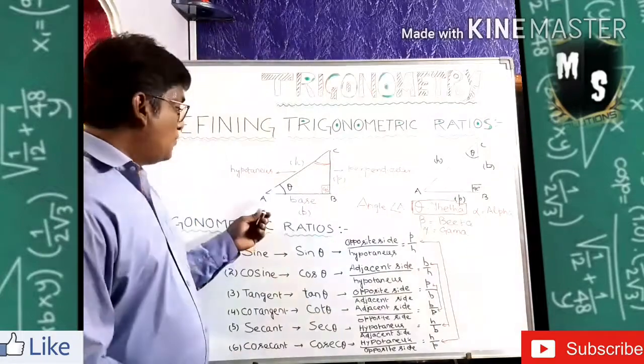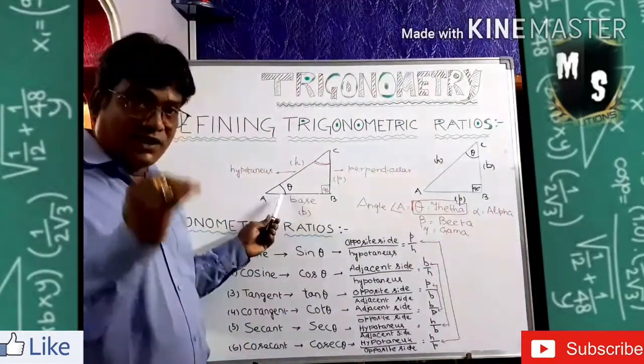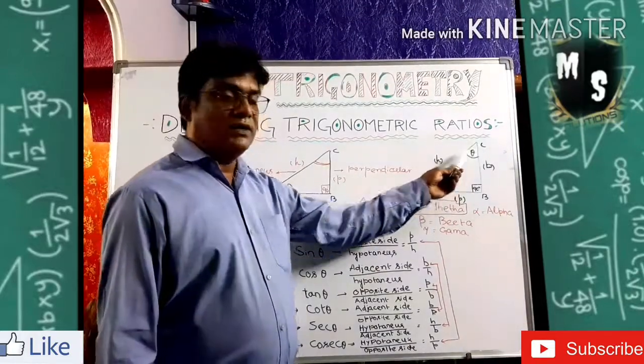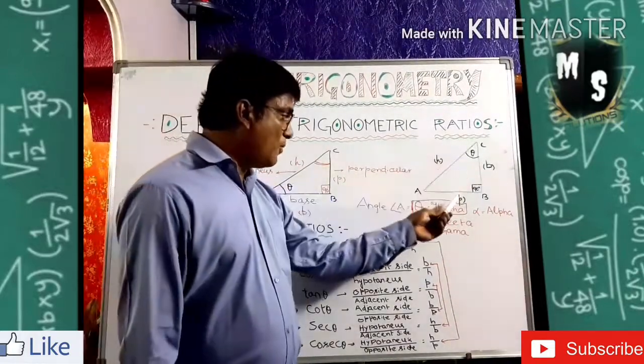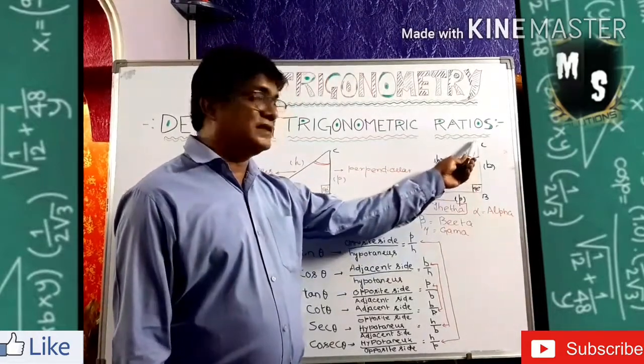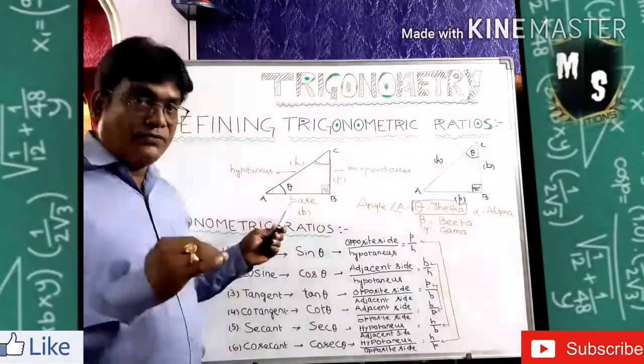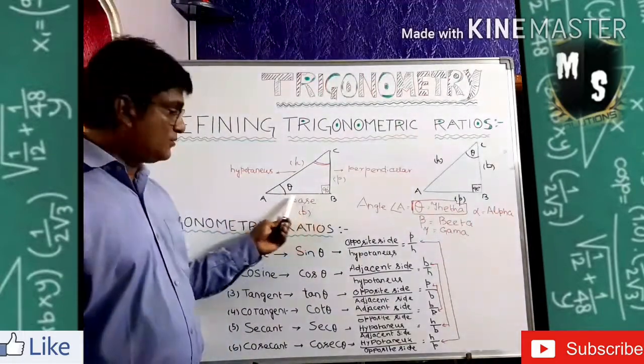So I hope you already judged the two positions of theta now, where theta is in the down and theta is in the top. So when theta is in the top, theta opposite side is this one. So this one is the perpendicular and this one is the base and this one is the hypotenuse. When theta is in the down, that means the related side is the base, this one is the base.